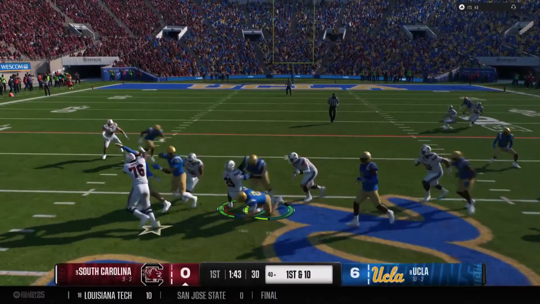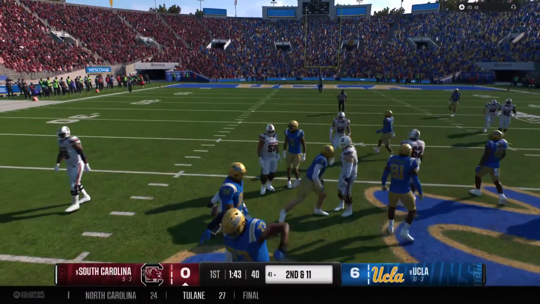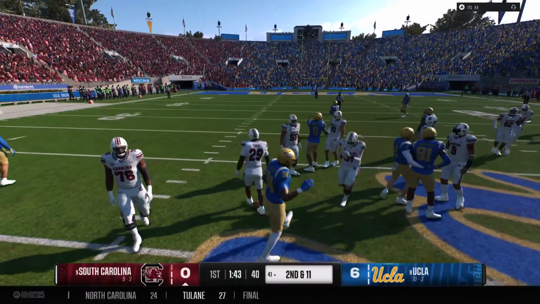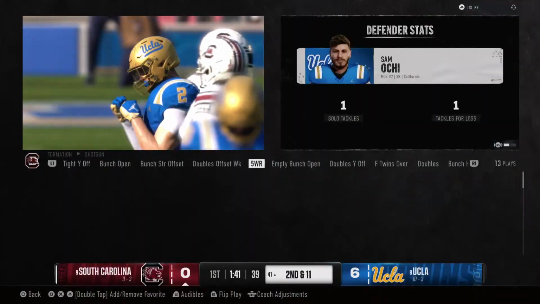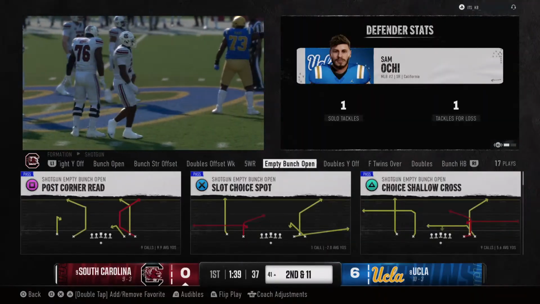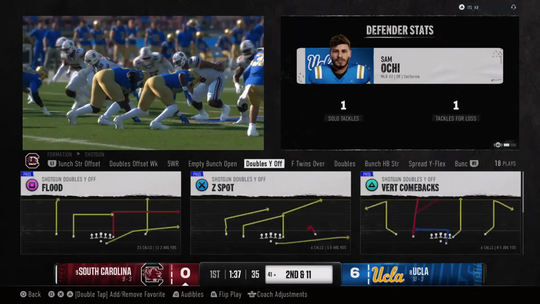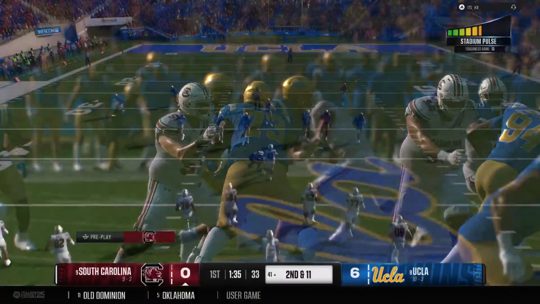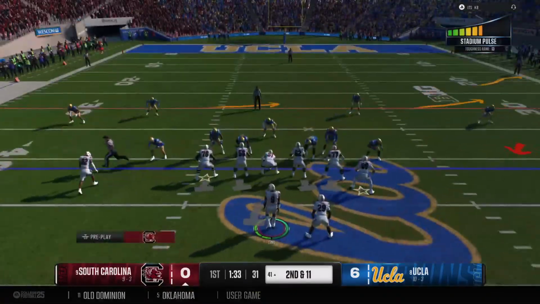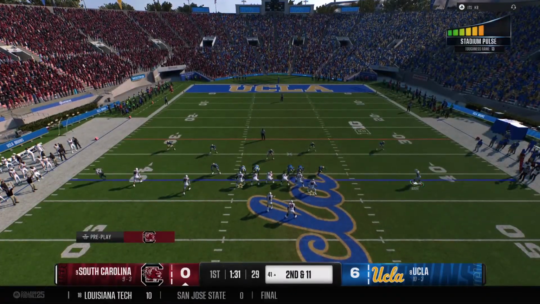Out of the shotgun, he hands it off. They'll stop him behind the line for a loss of 1. Well, the offensive line is completely occupied with that defensive front. That freed up that linebacker to shoot right through that gap and blow up the ball carrier. What a play.